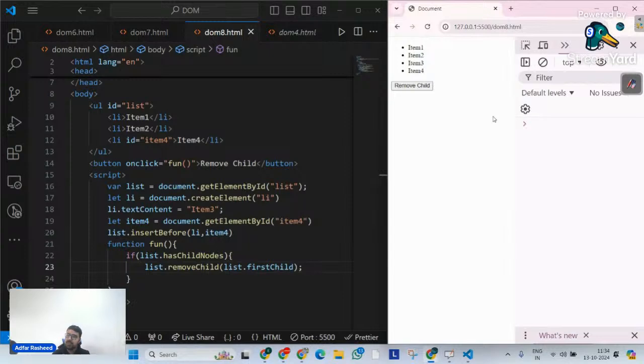So this is one of the ways of removing children, by checking based on a condition. If it has child nodes, then remove it. I hope this is also clear, that we can remove an element over there. We can also remove all of the elements based on a condition, where we have seen another method called hasChildNodes, which means it will check whether this particular list has child nodes. Until then, please keep doing this. You can implement the same thing via a loop as well, but that will be something different, right? I hope that makes sense.